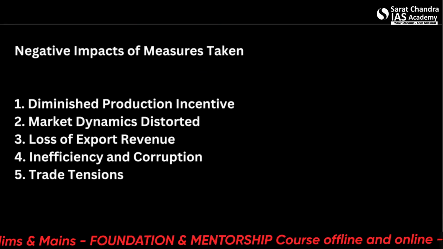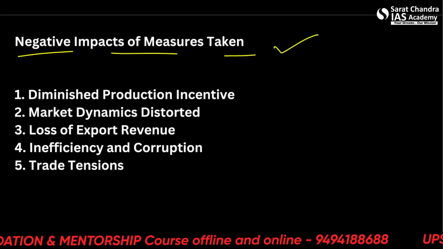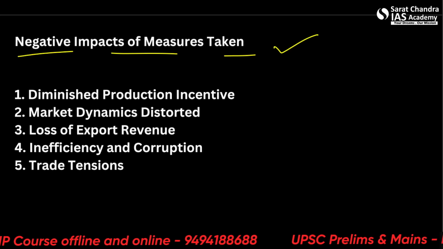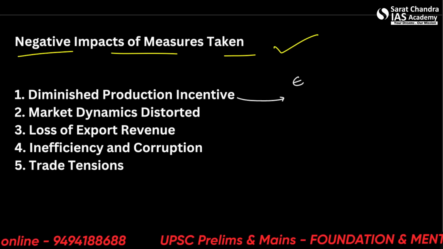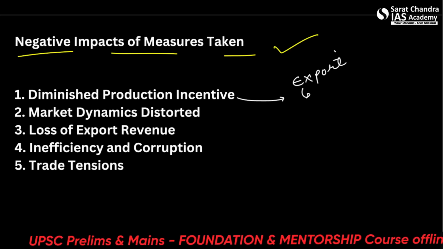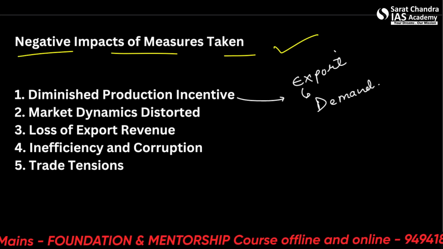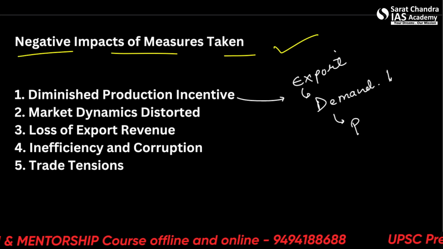Moving forwards, what are the negative impacts of the measures taken? So this is also one topic that we must see. Diminished production incentive. So people who were producing, or let's say because of export, again there was a rise in demand. And if there is a reduction in the demand, then subsequently there will be reduction in the production also.